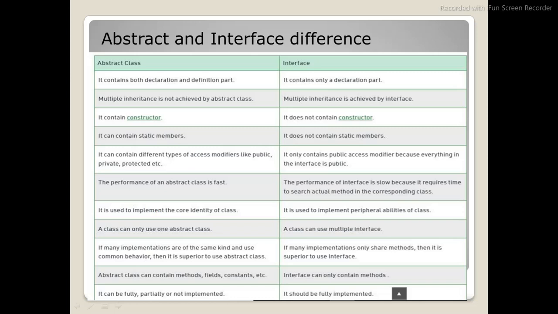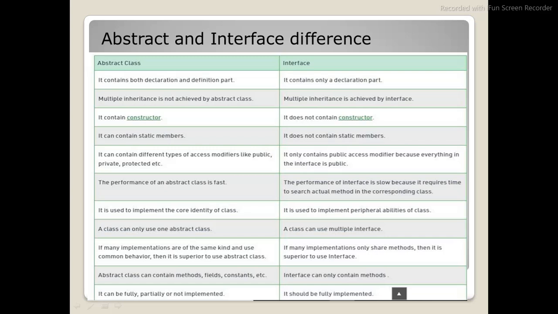When it comes to an abstract class, it contains a constructor, but an interface does not contain a constructor. As I already showed, an abstract class can contain static members, but an interface does not contain static members. An abstract class can contain different types of access modifiers like public, private, protected.